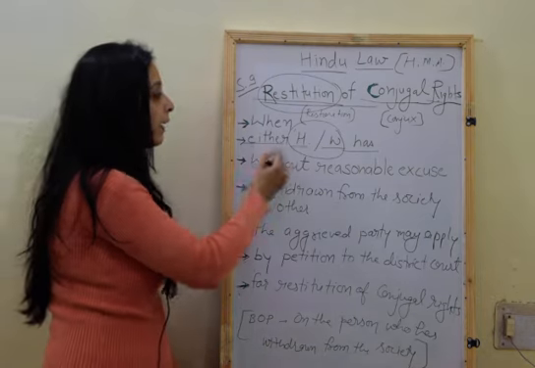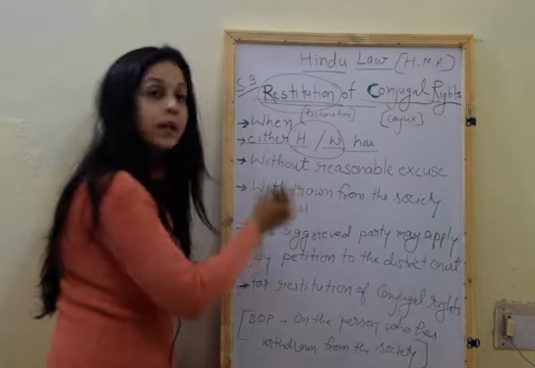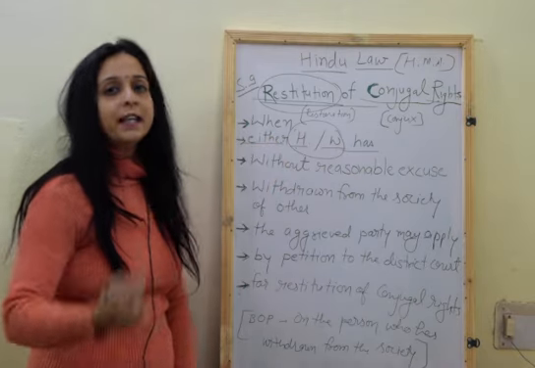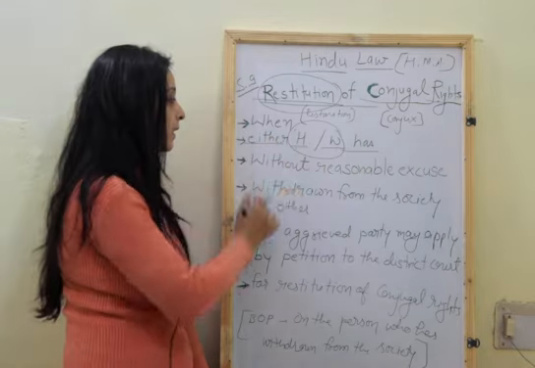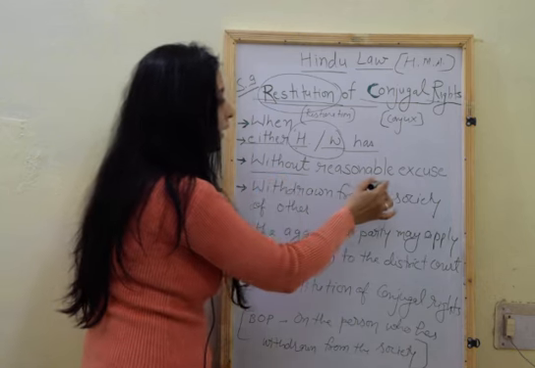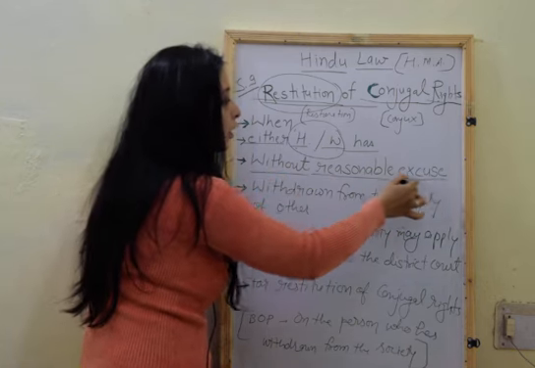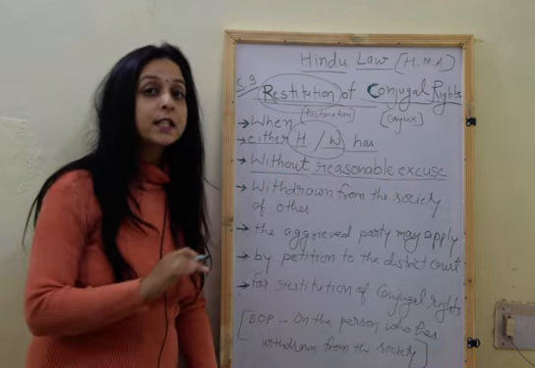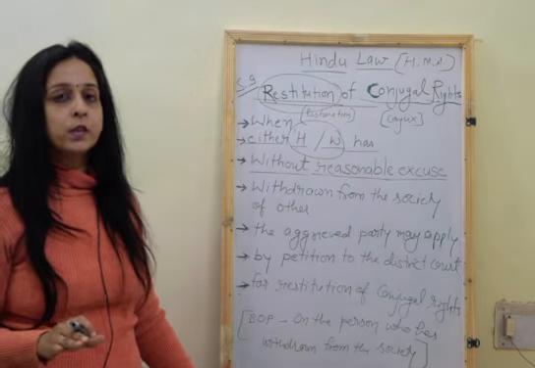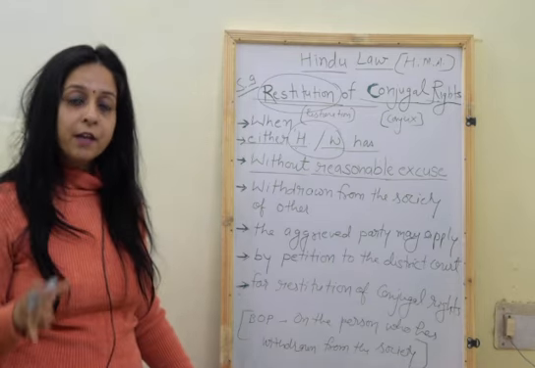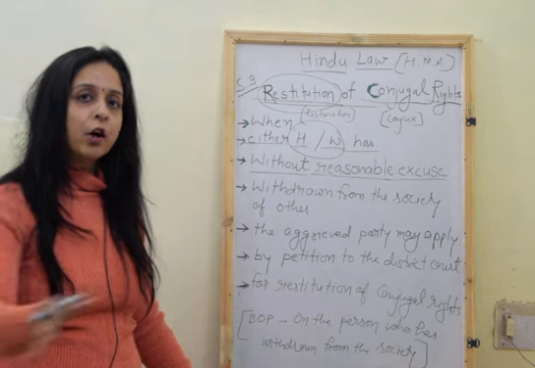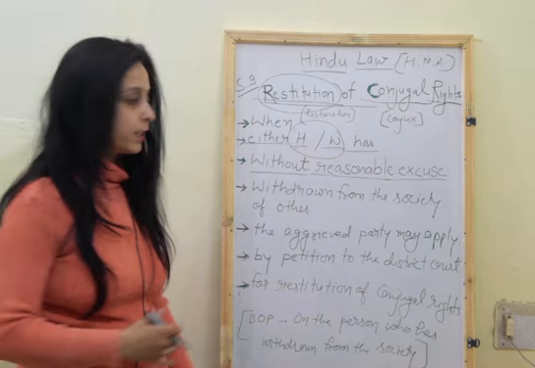So when either a legally wedded husband or a legally wedded wife has, without reasonable excuse, that is, there is no reason why that party left the conjugal society of the other person.